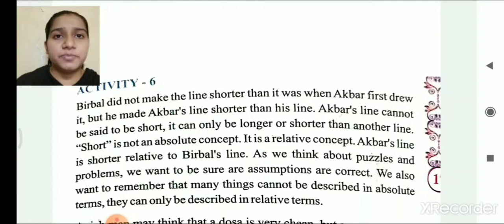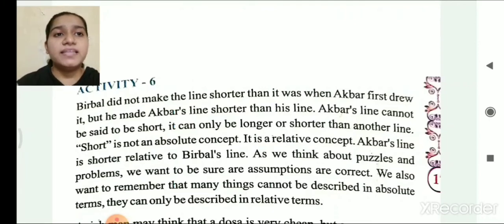He challenged Birbal to prove his wit and make the line shorter without even touching it. At last, Birbal took another stone and drew a longer line near Akbar's line, and hence made it shorter. So, let's see activity 6.